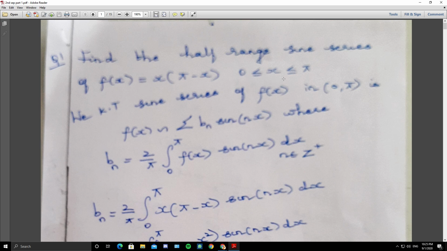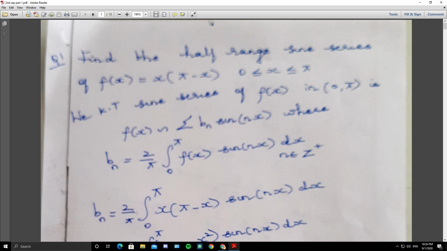So far you have learned functions with period 2 pi or 2l, but in half range series the period will be either pi, that is half of 2 pi, or l, that is half of 2l. The sine series of f of x is the same as the Fourier expansion of an odd function. So f of x converges to summation bn sine of nx, where bn is 2 by pi integral 0 to pi f of x sine of nx dx, where n is a positive integer.